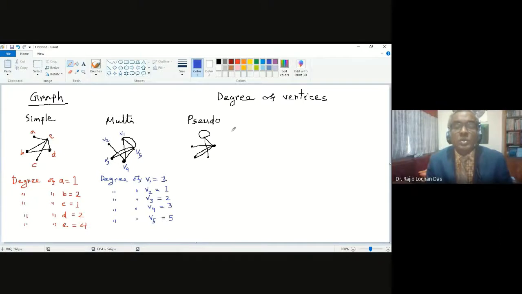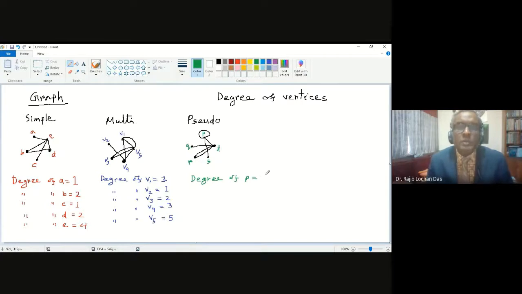We can also do the same thing for the pseudograph, and let me have the names of vertices again. Let me write it like P, Q, R, S, T. If you have the names PQRST, you can write degree of P. So what will be the degree of P?